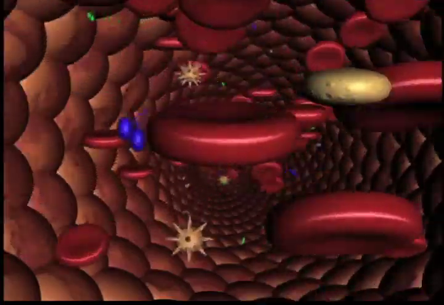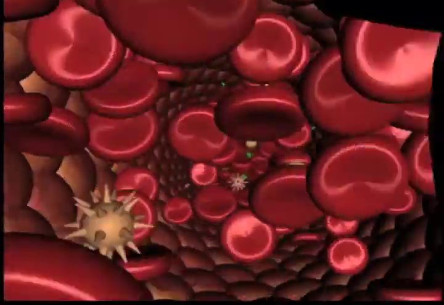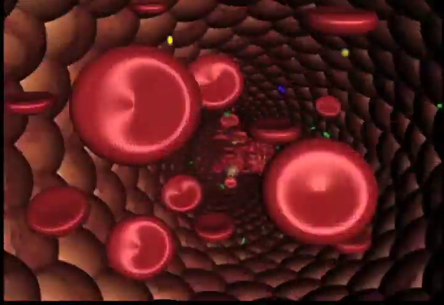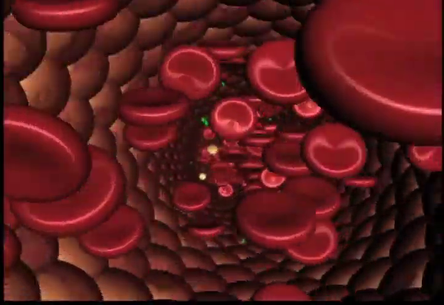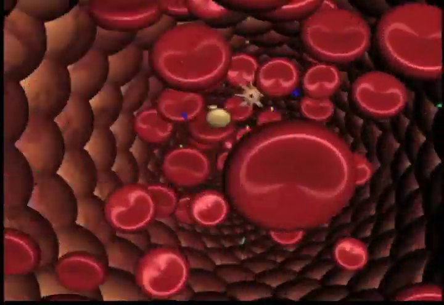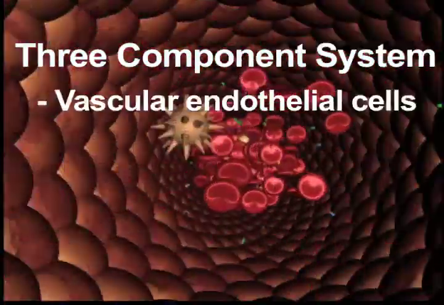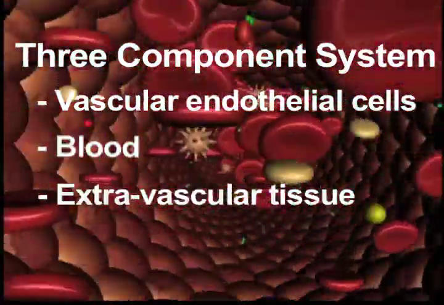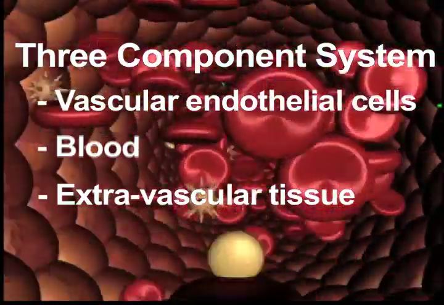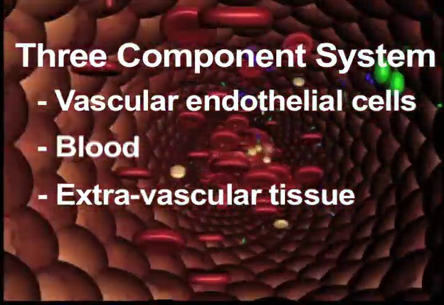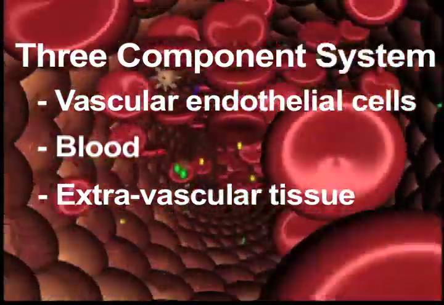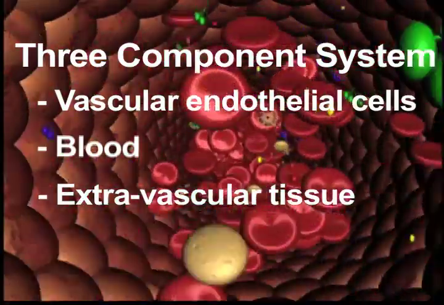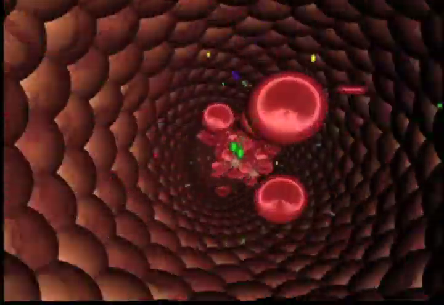This formidable challenge is met by nature producing a three-component system which promotes vascular blood fluidity while anticipating the requirement for local blockade of extravascular blood leakage. The system involves the vascular endothelial cells which line the blood vessel, the blood, and extravascular tissue. These three compartments function to produce an integrated response to attenuate blood leakage by localized activation at the site of vascular injury, with the dimensions of the response relevant to the injury.